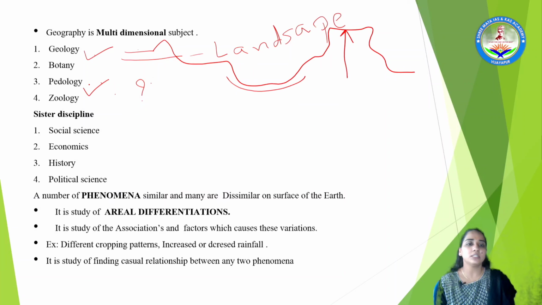These all come under the topic of pedology, whereas zoology gives you information regarding the animals, various animals which are present on the surface of the earth as well as in the oceans and in the mountain regions also.